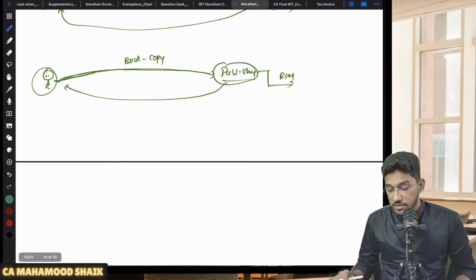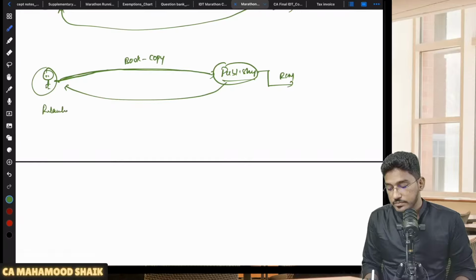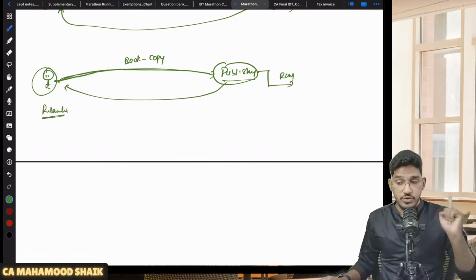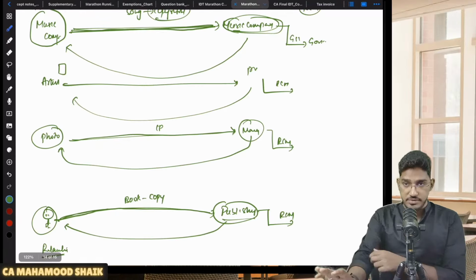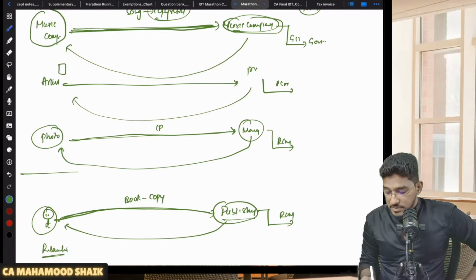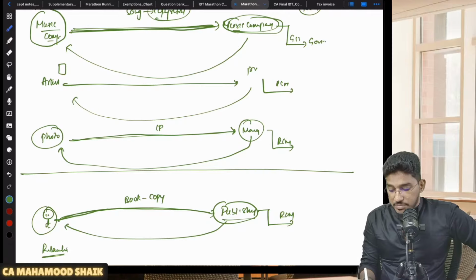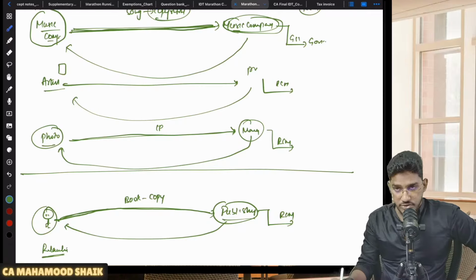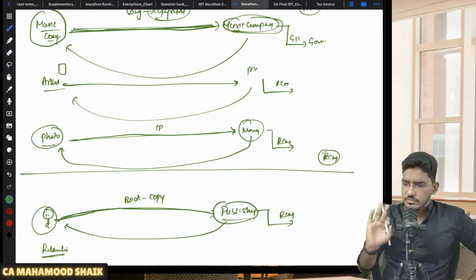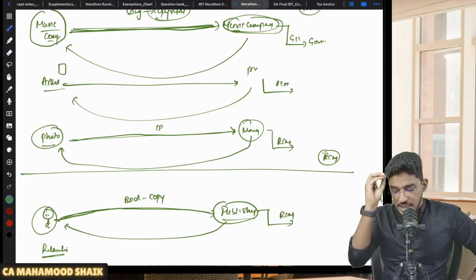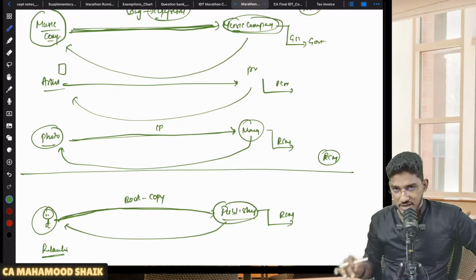However, in this author's case, there is one relaxation provided. This is only for authors, not for music composers, not for artists, and not for photographers. For them, it is always reverse charge mechanism. Where the services are provided to a music company, producer, or the like, this will always be RCM. No ifs and buts, no options, nothing. Always RCM. Government is saying RCM, and compulsorily they have to pay it under RCM only.